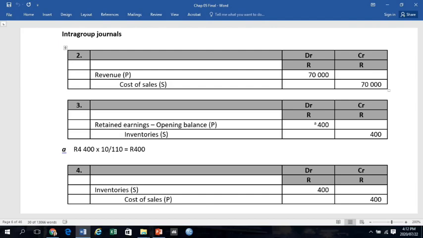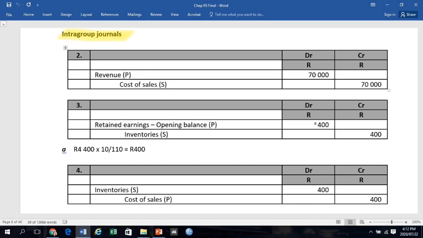Now we look at the intragroup journals. The intragroup journals achieve the elimination of intragroup transactions. The only intragroup transactions in this example were the intragroup revenue and sale of intragroup inventories.